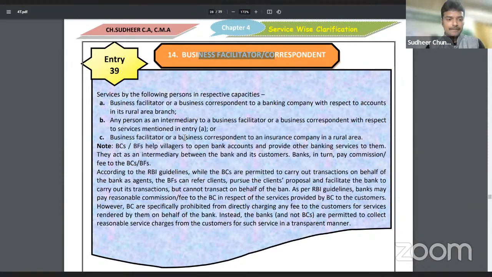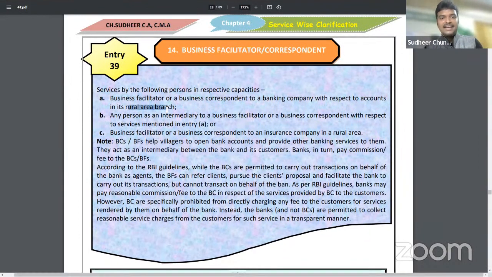So if you see here, rural area branch, I am highlighting here, rural area branch. In rural area, if we have any business facilitators, or to this business facilitator, there are any other intermediaries, for this business facilitator, if there are any intermediaries, their services were exempted from GST. Because using their services, that banks can develop their incomes.